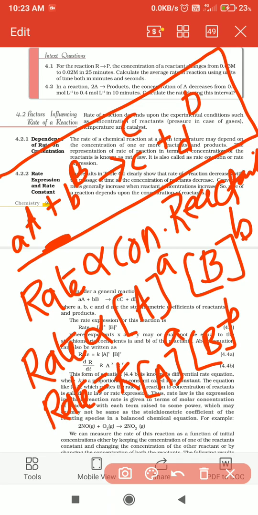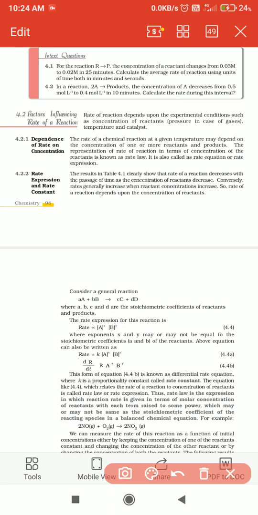Here K is the proportionality constant, also called the rate constant. So the proportionality symbol is removed by using a constant, and K is called the rate constant.